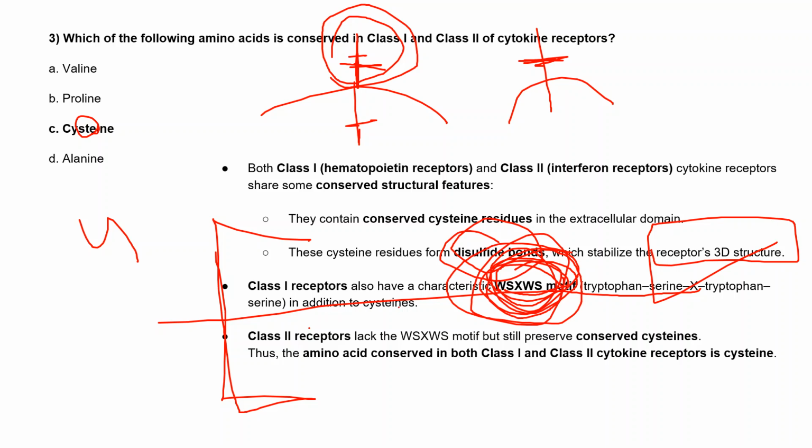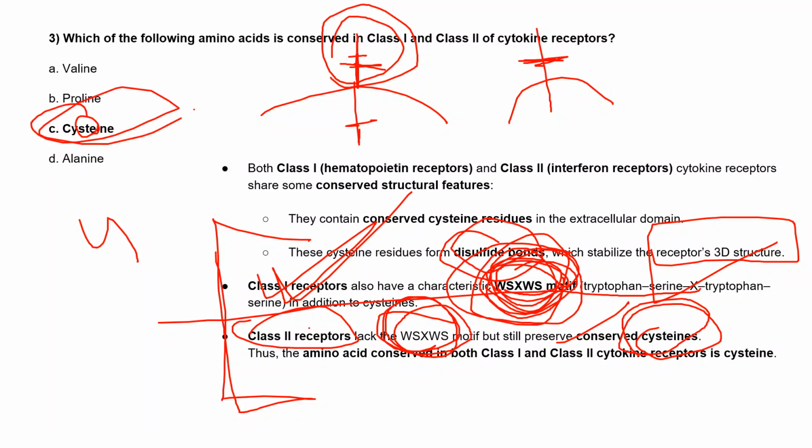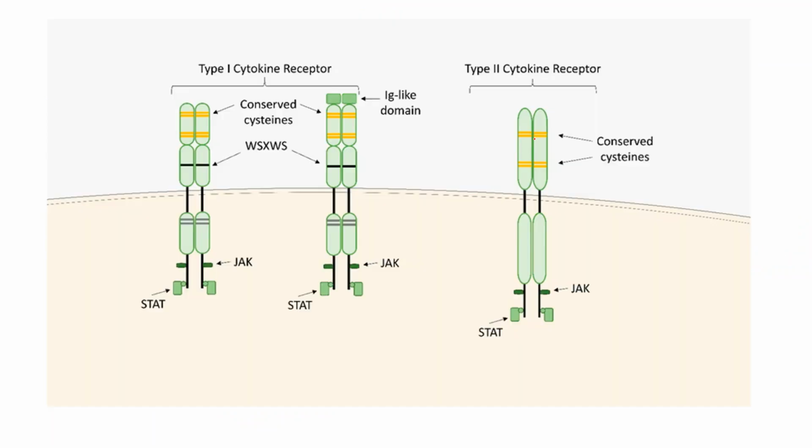Other than that, mostly these receptors are the same. They have the conserved cysteine amino acids. But class 2 receptors lack the WSXWS motif, which is a characteristic feature of class 1 receptors, yet they still preserve the cysteine residues that form the disulfide bonds, as in class 1 receptors. So the amino acid conserved in both is the cysteine residue. The motif, tryptophan, serine, X, tryptophan, serine, is present in class 1 receptors only.